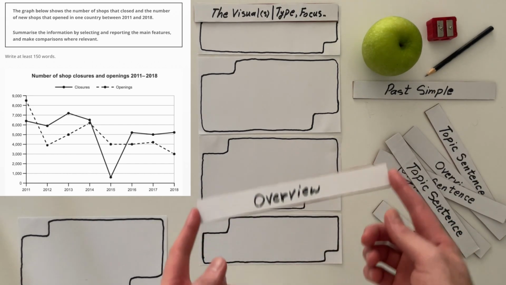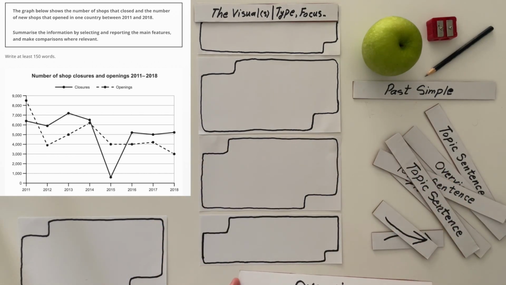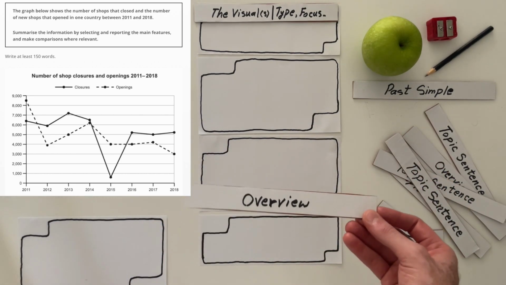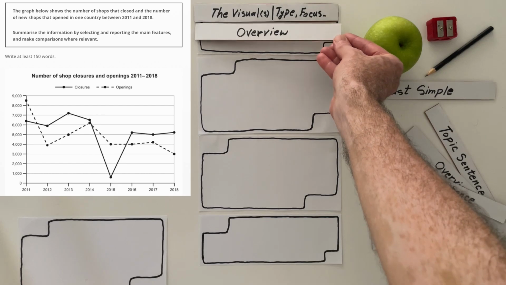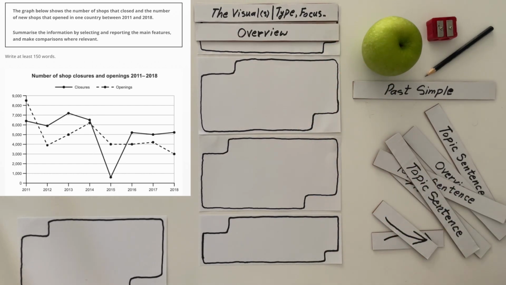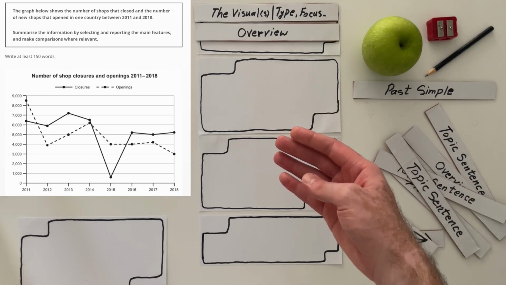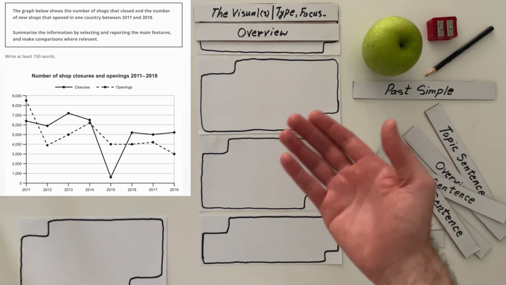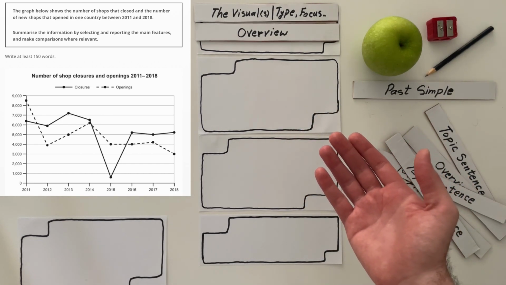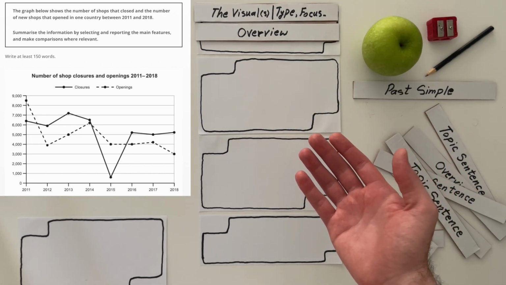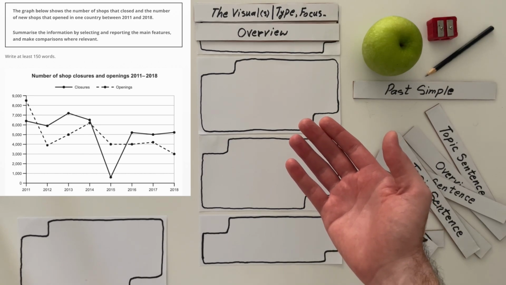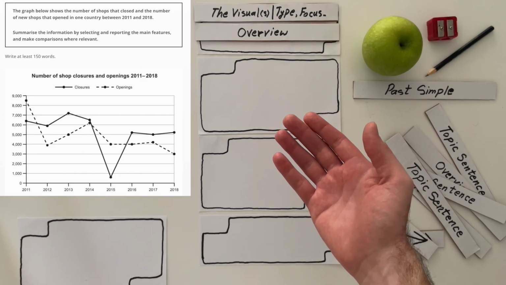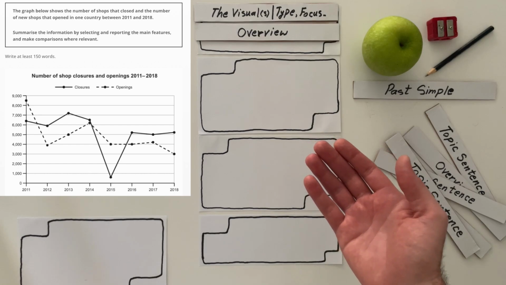Now, I'm going to start with a simple approach. Imagine this overview. We are going to say that, well, both lines have fluctuated a lot over these years, but the amount of fluctuation for closures was higher than the openings.